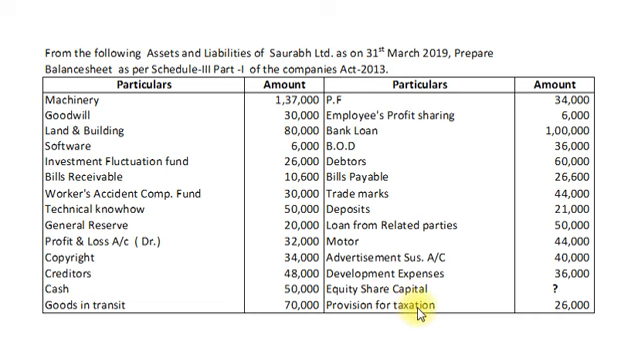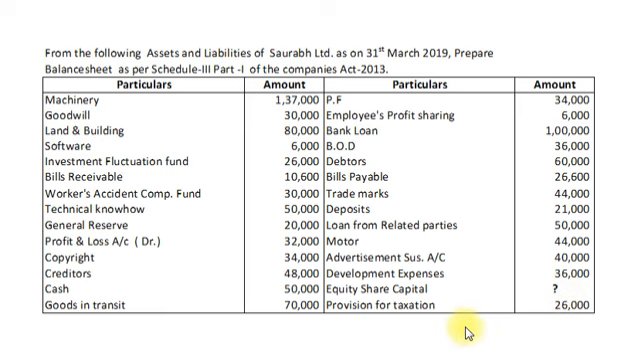for taxation. My dear students, all information is available with amount, but only the amount of equity share capital is missing. So finally, while preparing balance sheet, we will get some balancing figure on equity and liability side, and that balancing figure will be considered as amount of equity share capital.